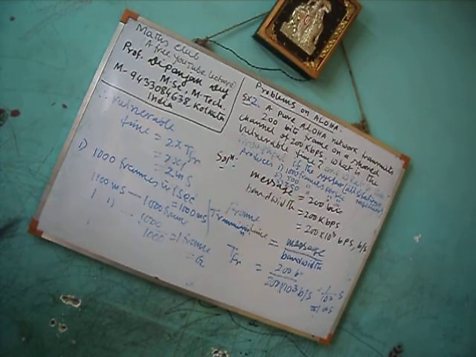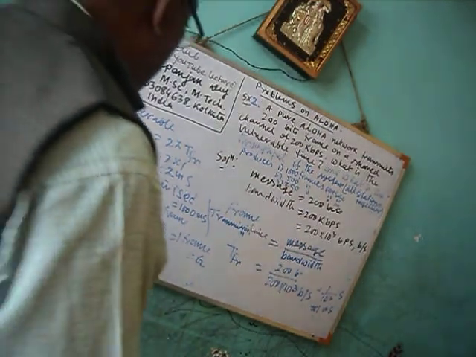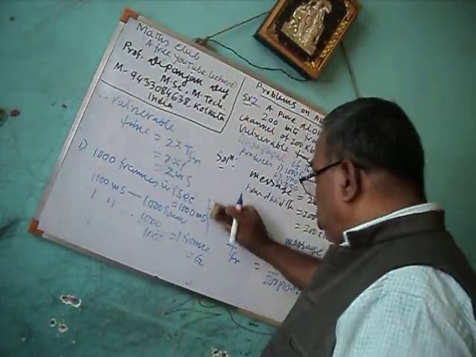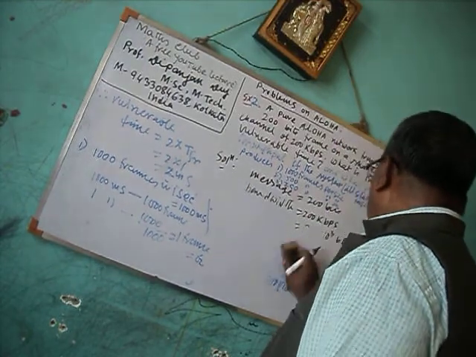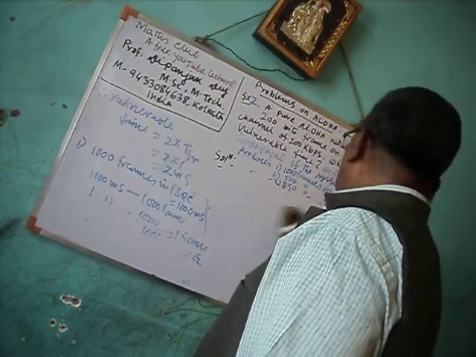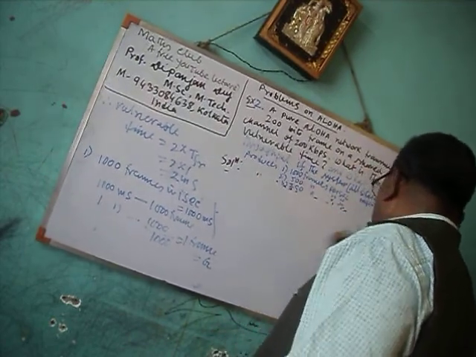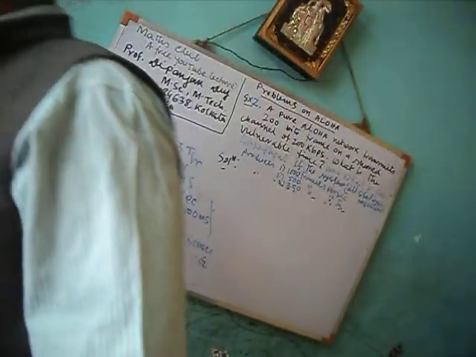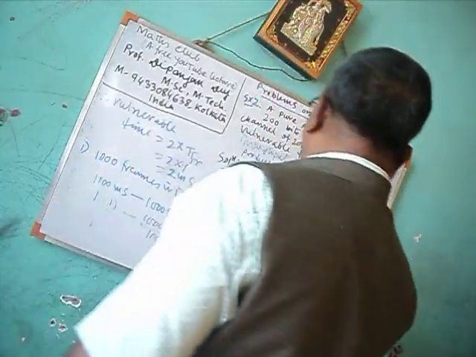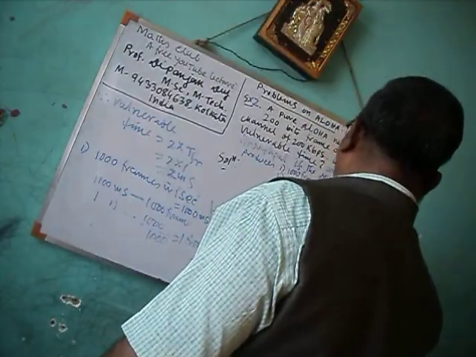Now I am putting the value of G here. So we can write here G equal to 1 millisecond, or 1 frame.